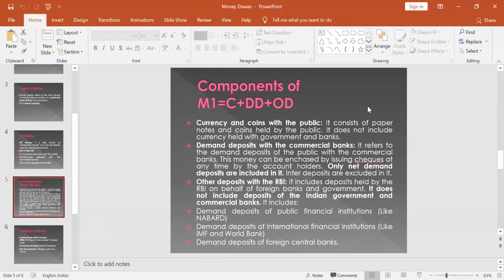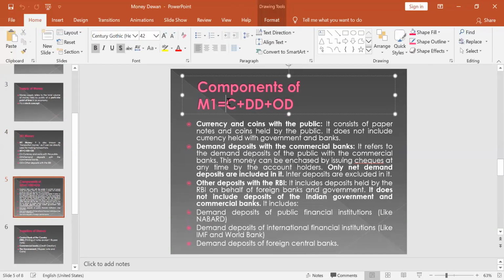Currency and coins held with the public consist of the paper notes and coins held by the public. But remember, any currency held with the government and the banks is not part of the component C of M1.